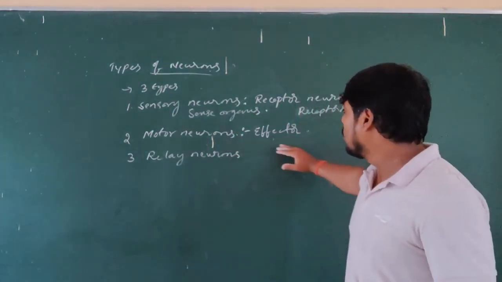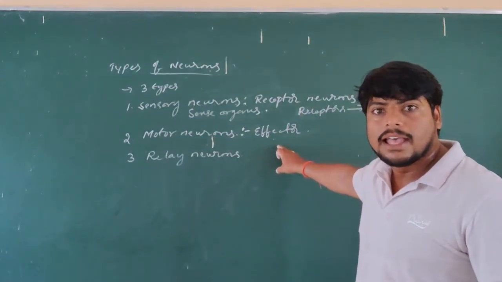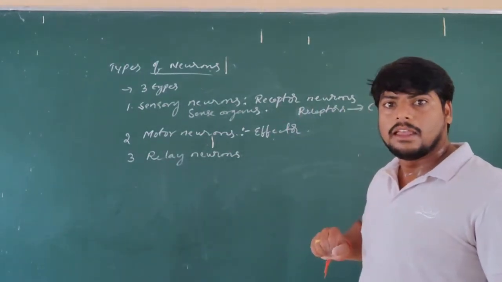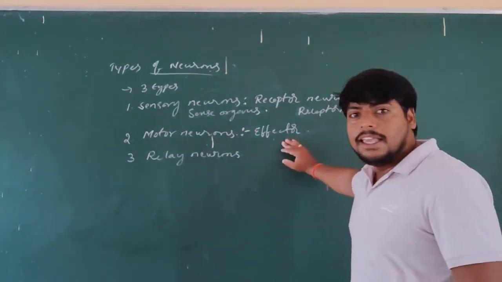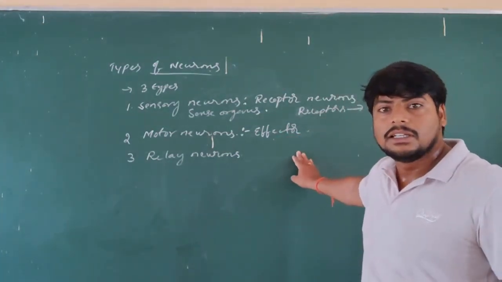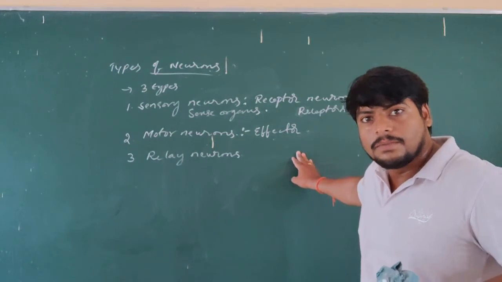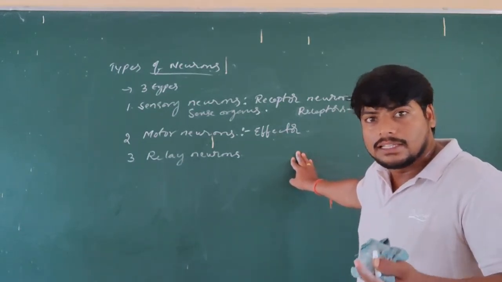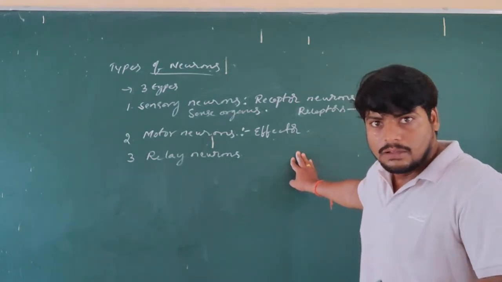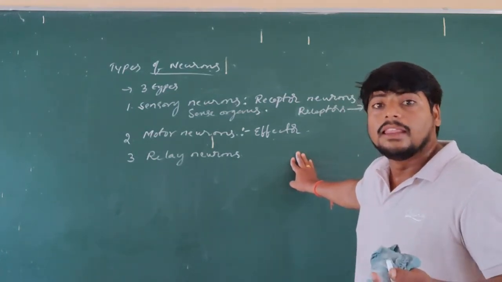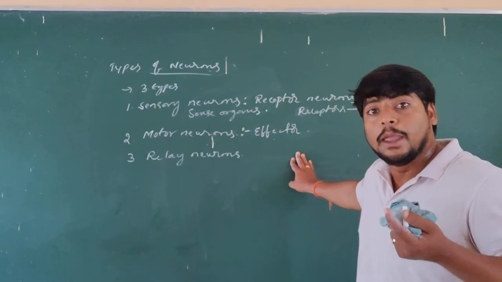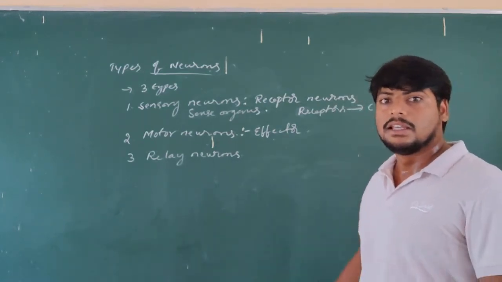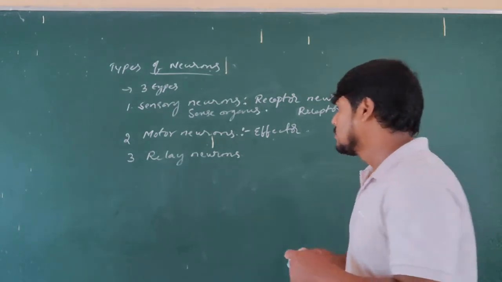So what does motor neuron mean? These are called effector nerve cells or neurons, and they transmit impulses from the central nervous system towards the effector cells or effector part, where the organism is able to respond towards the stimulus. That is the motor nervous system.